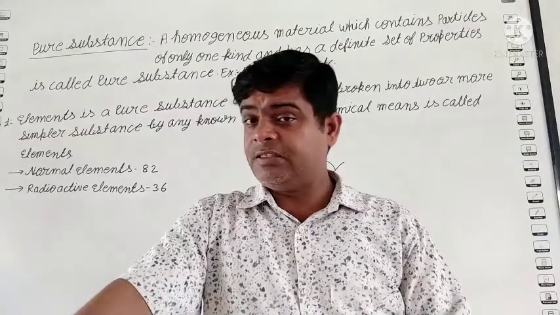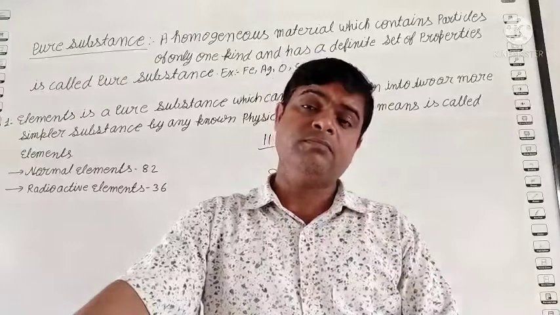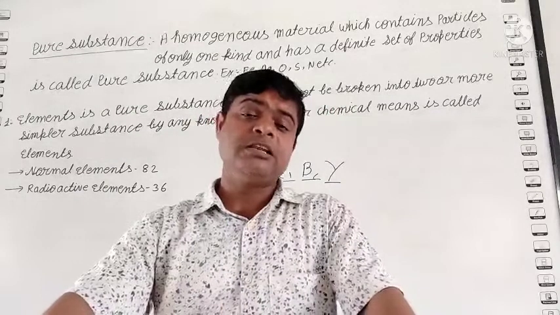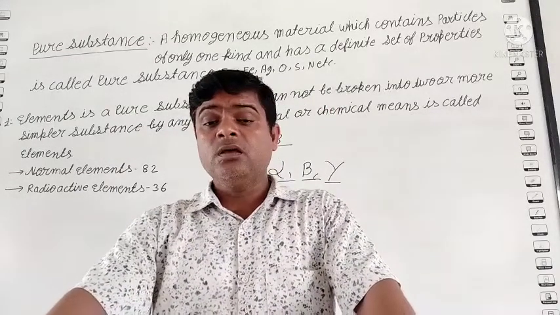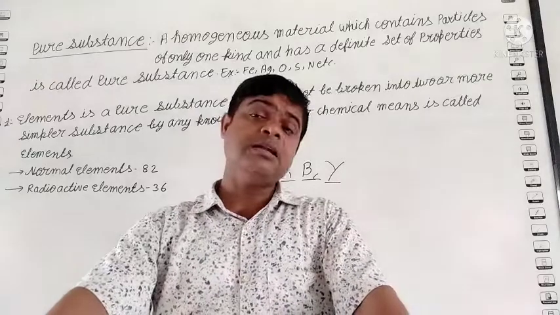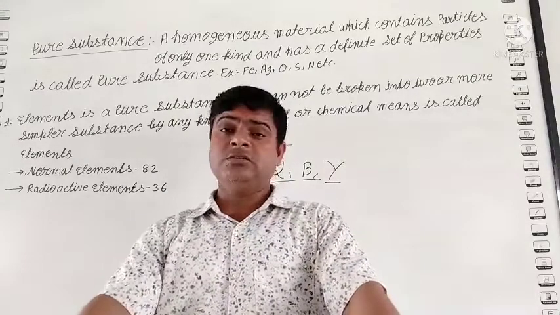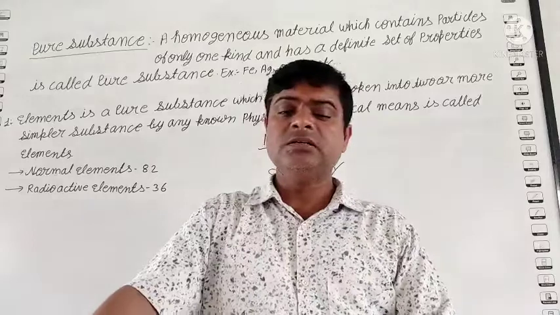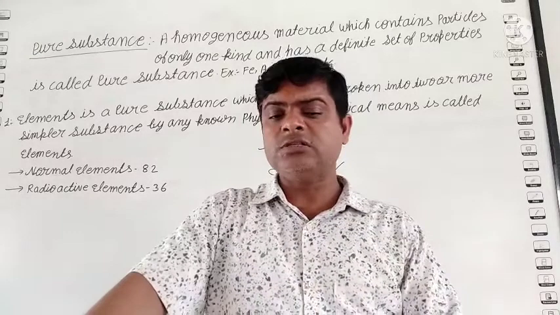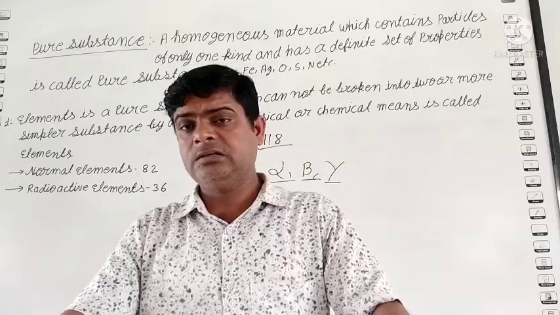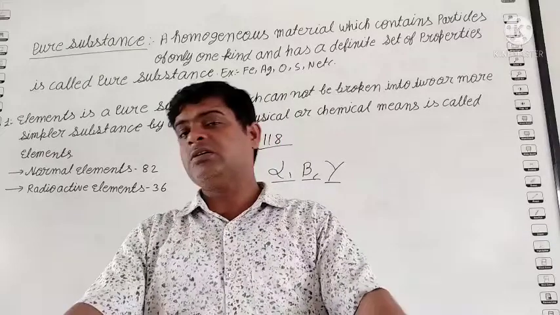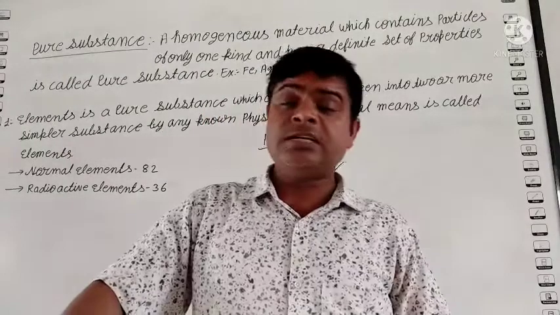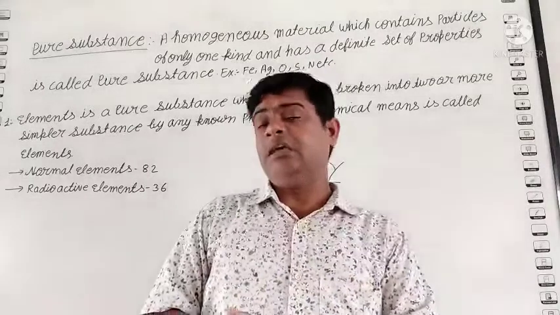Elements may occur free in nature or in a combined form. Some occur freely in nature, some in the combined form; elements occur in both states. Clear? And students, elements are divided into four categories: first metals, second non-metals, third metalloids, and fourth noble gases. What metals, non-metals, metalloids and noble gases are, we have already studied in class 7. So students, these are some characteristics, some properties of the elements.